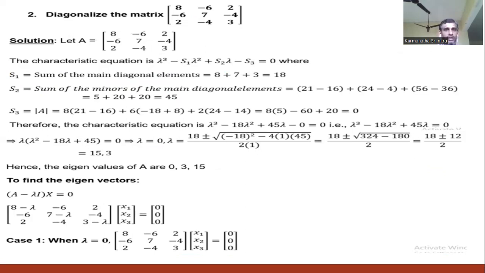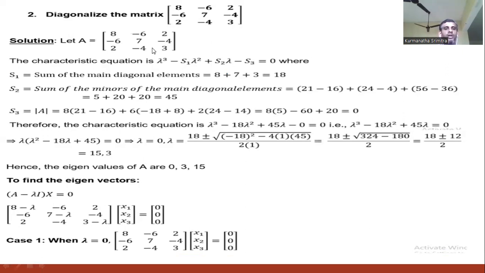And another example is here. Let us take this matrix A with the same order 3 by 3 with the elements 8, minus 6, 2, minus 6, 7, minus 4, 2, minus 4, 3. This is the characteristic equation: lambda cubed minus s1 lambda squared plus s2 lambda minus s3 equal to 0. It is a third degree polynomial because the given matrix is a 3 by 3 matrix.